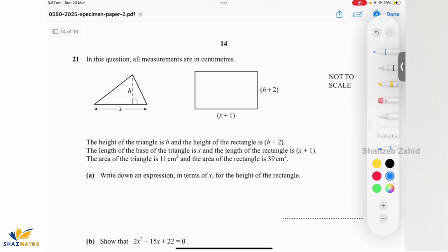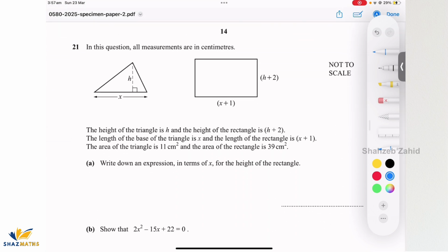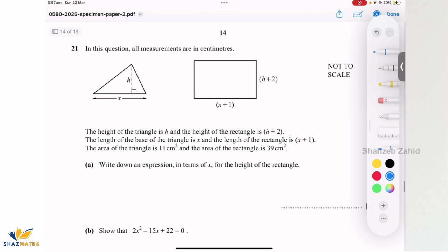Okay, in this question all measurements are in centimeters. Height of the triangle is h and height of the rectangle is h plus 2. We can see that. That's marked onto the figure. Length of the base of the triangle is x centimeter and length of the rectangle is x plus 1. Area of the triangle is 11 centimeters square and area of rectangle is 39 centimeters square. Write down an expression in terms of x for the height of the rectangle.